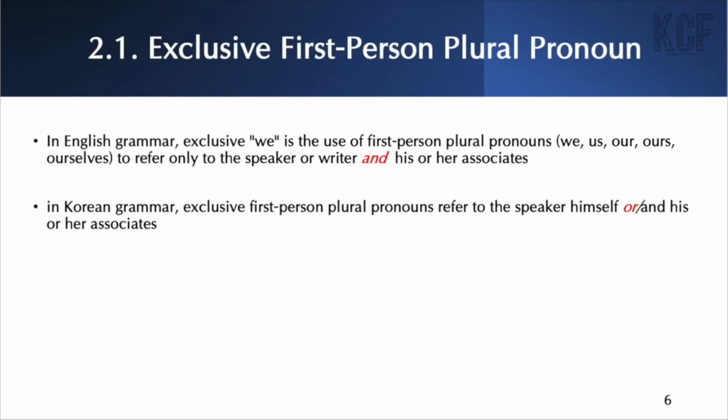The best example of this would be the way Koreans say our wife to refer to my wife in English. In this case, the Korean exclusive first-person plural pronoun our refers only to the speaker himself and not to his associates, and neither does it refer to the listener. This isn't clearly the case in English, as English exclusive first-person plural pronouns refer not only to the speaker, but should also refer to the associates.